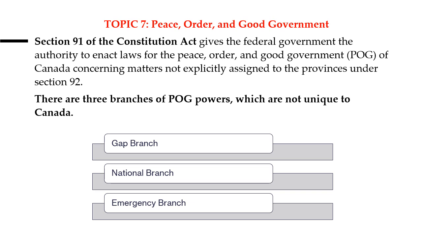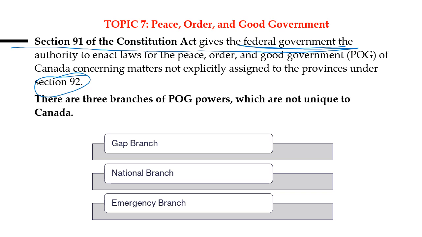All those areas that are not explicitly assigned to any provincial authority under section 92 come under federal authority. So section 91 of the Constitution Act gives the federal government authority to enact laws for the peace, order and good government of Canada concerning matters not explicitly assigned to provinces.